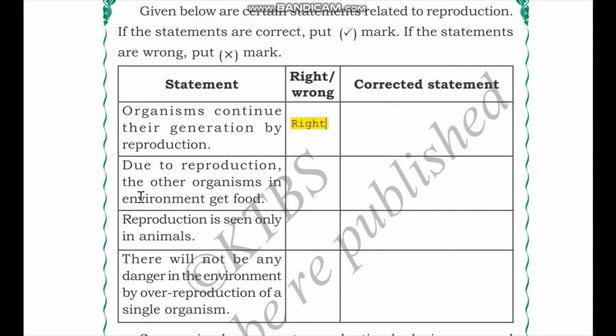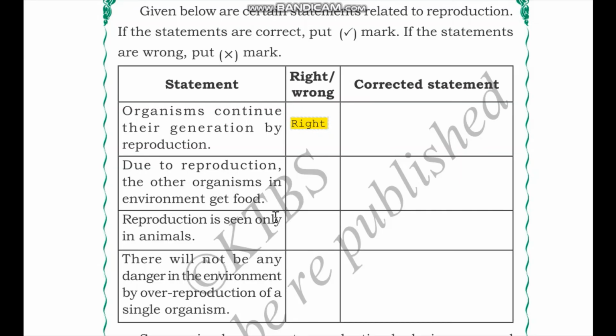Due to reproduction, the other organisms in the environment get food. So this is not a direct correlation. However, imagine this: if deer stopped reproducing, then predators like lions and tigers might run out of food. So in order to preserve the balance in the ecosystem, reproduction of all the species is necessary. There needs to be a balance of organisms to carry out a smooth going through the food chain and the food web.